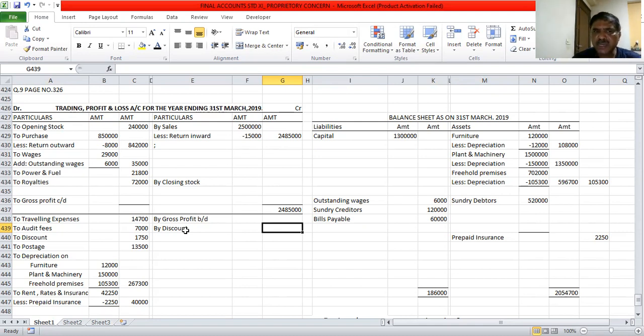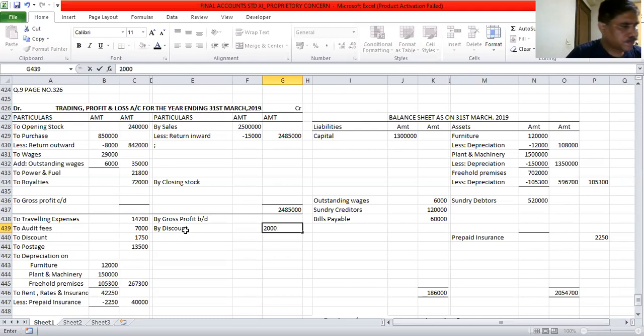So discount allowed is debit, discount received is credit. Interest paid is an expense, interest received is an income. Commission paid is an expense, commission received is an income. If it is given in the debit, you will write it into the debit side of the P&L. When it is given in the credit side, that means credit side of the P&L, because debit is expenses, credit is income. That is 2,000 rupees.